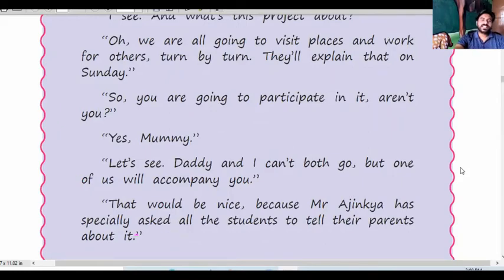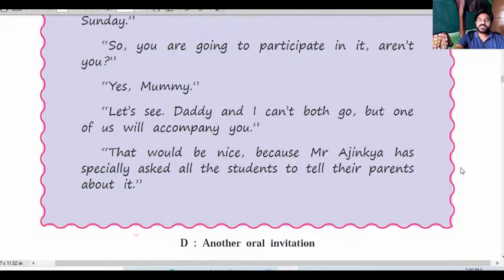Then he said, yes. Let's see, daddy and I can't both go, but one of us will accompany you. So that mother said, if possible, both can come, but if not, then she can come with her boy. Then that would be nice, because Mr. Ajinkya has especially asked all the students to tell their parents about it. So he said to his mom that Mr. Ajinkya sir, or teacher, has especially asked all the students to tell this message to their parents. So this is another one, oral invitation. Okay, so this type of invitation we can make.